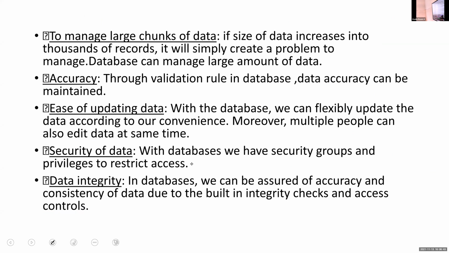In one school or in one hospital, in all those cases we are using this database. In the case of one hospital, we want to store so many details or data about the patients, the staff, the doctors. So for storing that type of large amount of data, we are using this database.